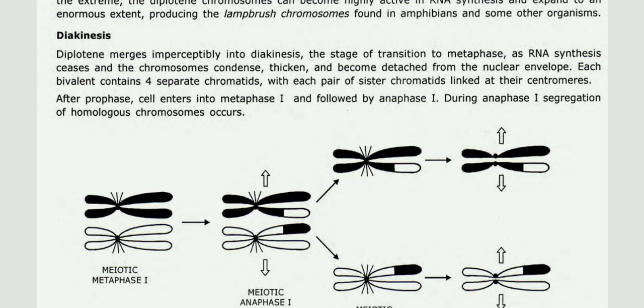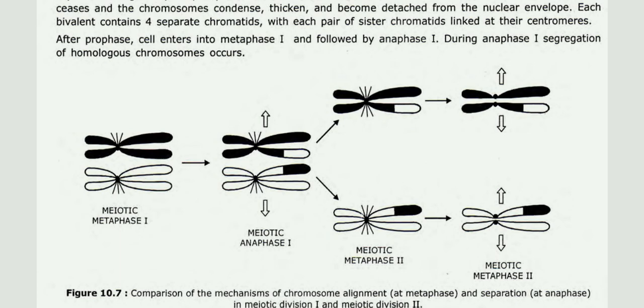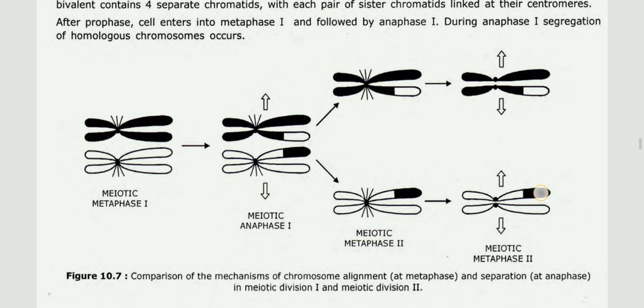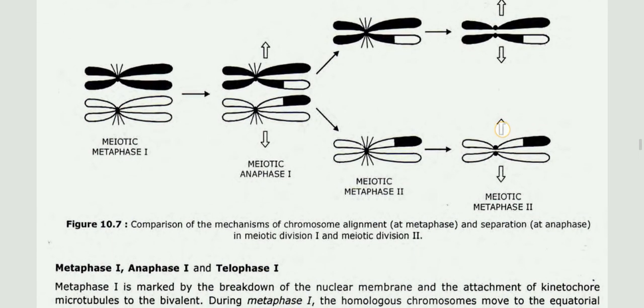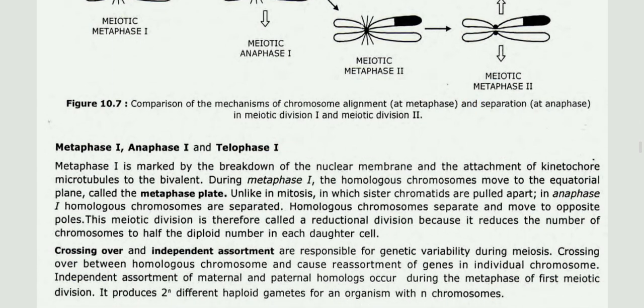After prophase, the cell enters metaphase 1, followed by anaphase 1. During anaphase 1, segregation of homologous chromosomes occurs. So meiotic prophase 1, then metaphase 1, anaphase 1 and telophase 1 occur, followed by meiosis 2.